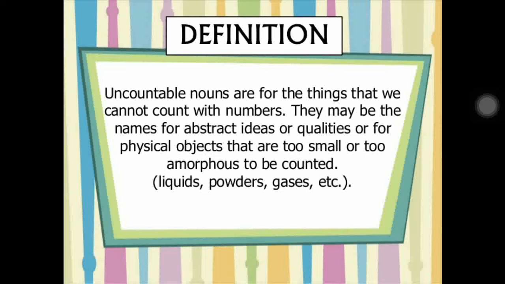That means the abstract noun we learned already, the feelings, how much you are feeling, happy or sad, that you can't show in numbers, isn't it? So that is what he is talking about here. The examples he has given: liquids, powders, gases, etc. Okay. So this is what an uncountable noun is. These come under nouns only, but we can't count them in number.